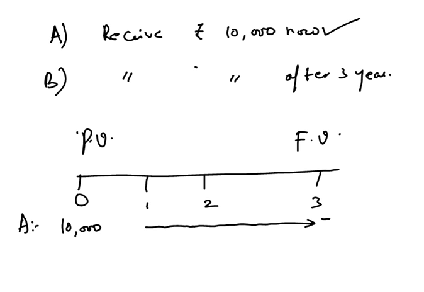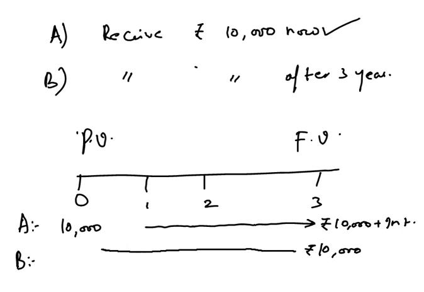So at the end of the third year, I will have rupees 10,000 plus certain interest. But in the case of option B, I have to wait and then I will get 10,000 rupees in the future. If I bring this 10,000 rupees to today, its value will obviously be lesser, 10,000 minus the interest. So it is discounted. That is the reason why it is better to go for option A.